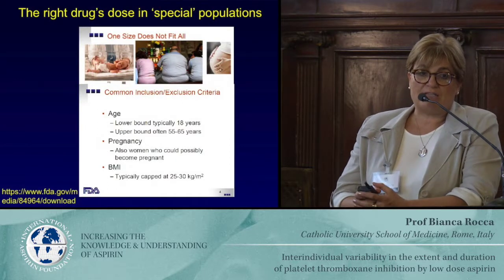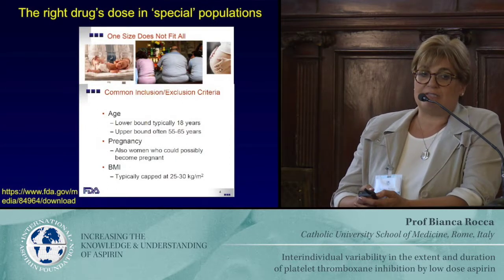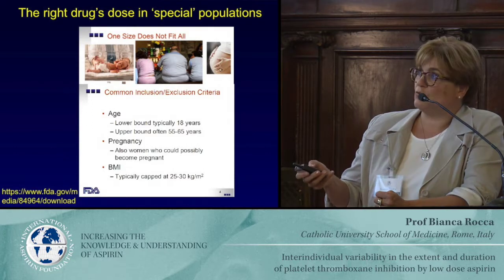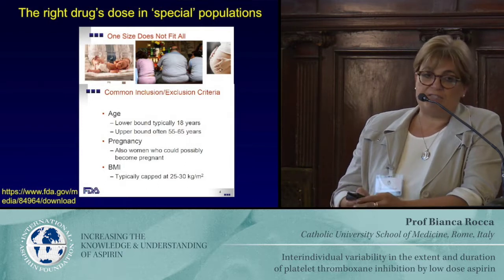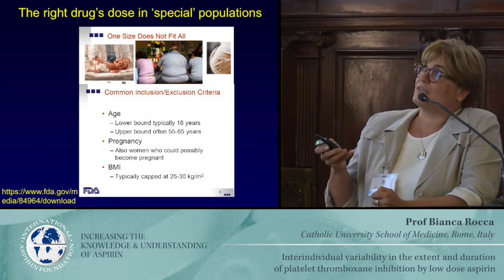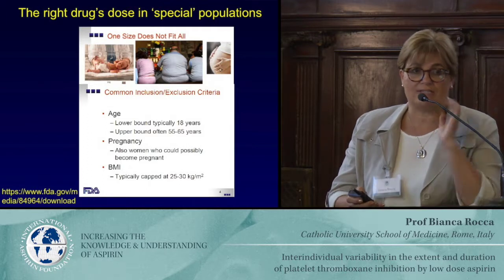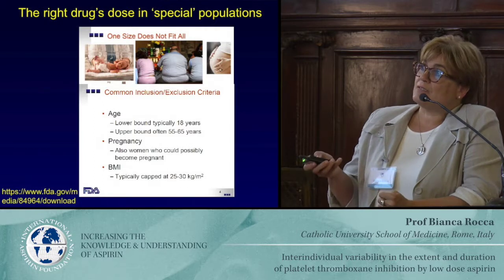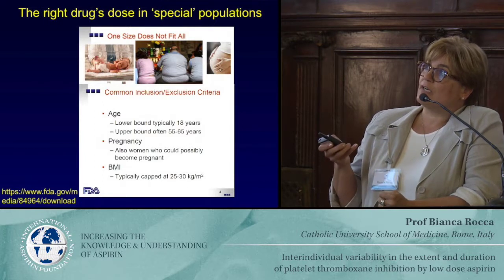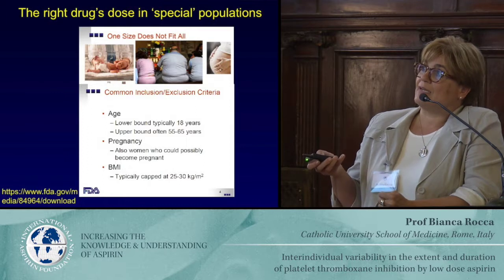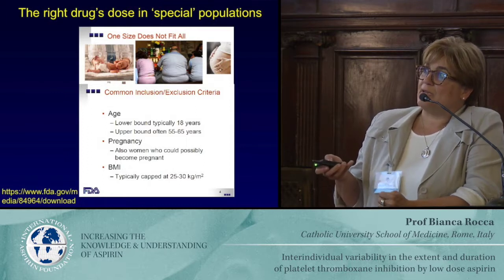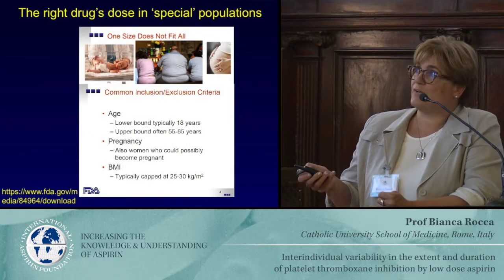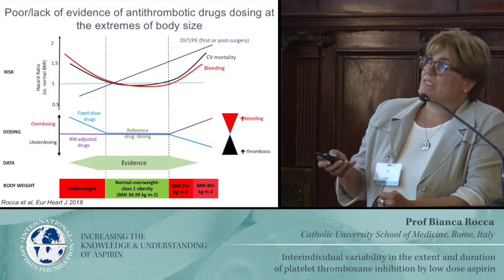But going to the right dose for the right patients, there is a concern on both sides of the oceans, both by the FDA and the EMA, that we really need the right dose in special populations. As Lina Badimon was saying this morning, we need precision medicine. The reason is that if we look at age, pregnancy, and BMI, there is a typical capping of BMI, even in large randomized trials, around 30 kilograms per square meter. And obesity is a problem.